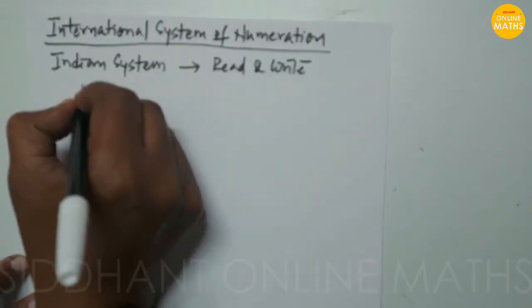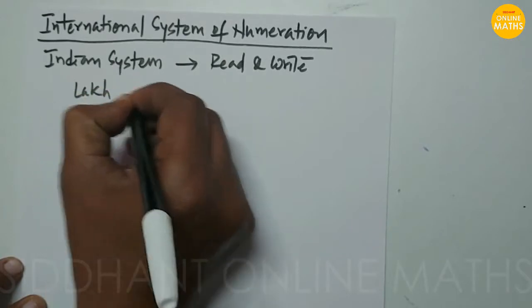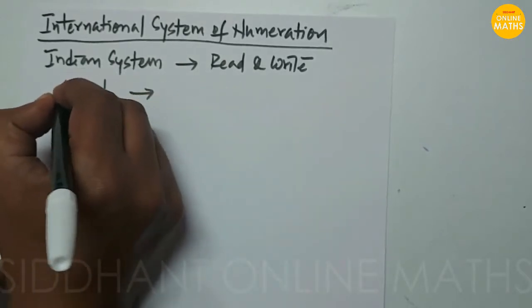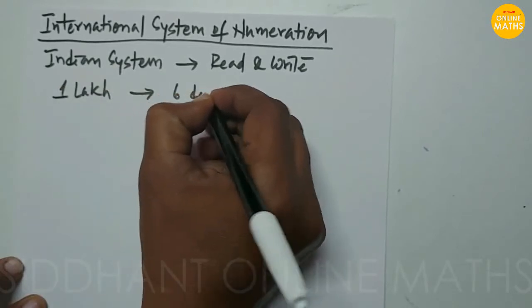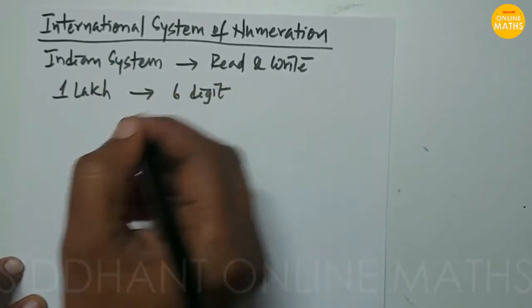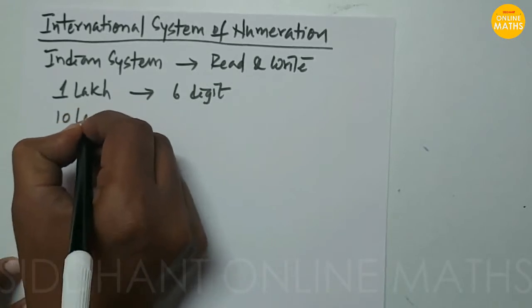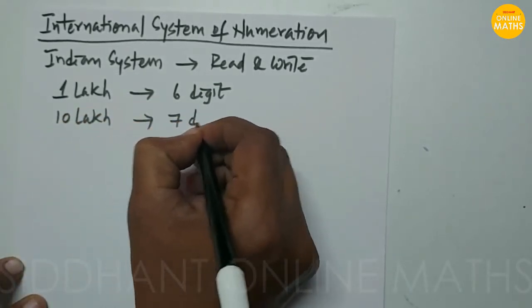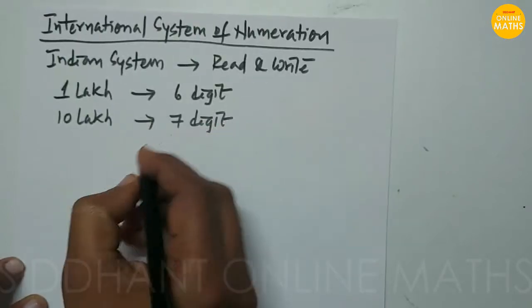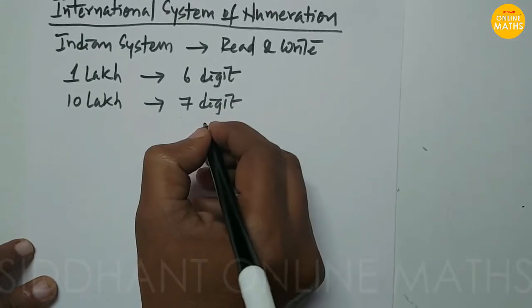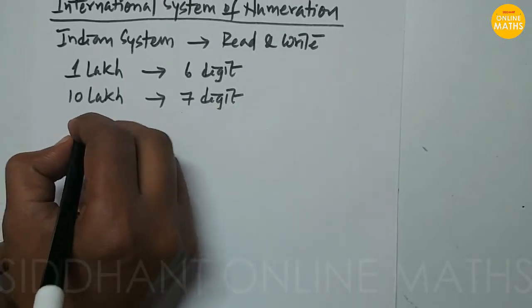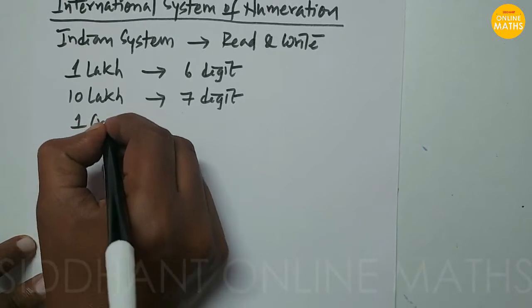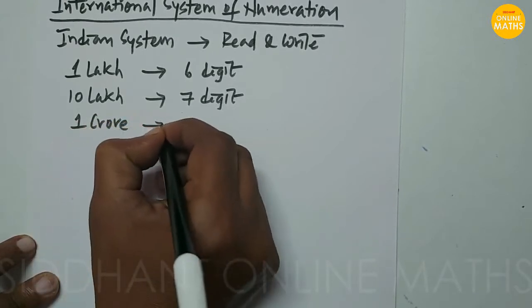We use terms like lakh. 1 lakh means a 6 digit number. 10 lakhs means a 7 digit number. And for an 8 digit number, we call it 1 crore, not 100 lakhs.